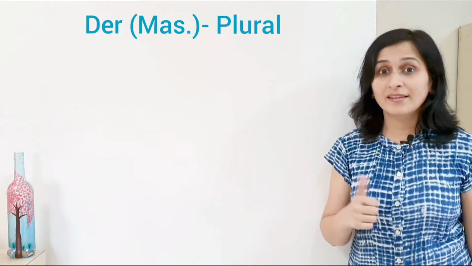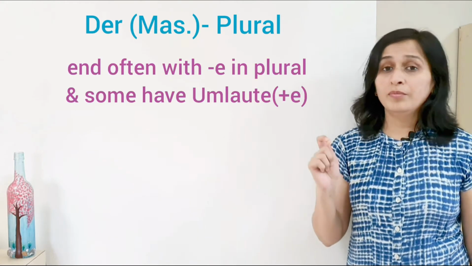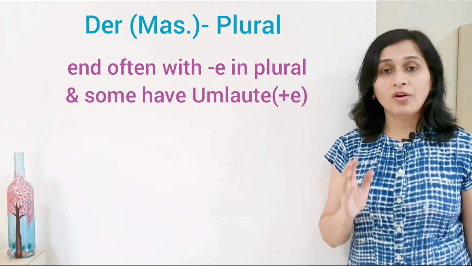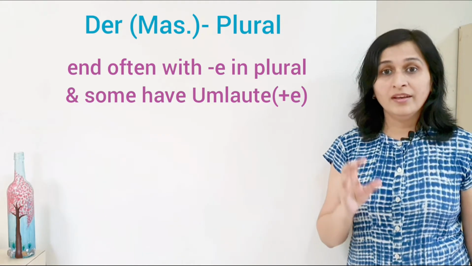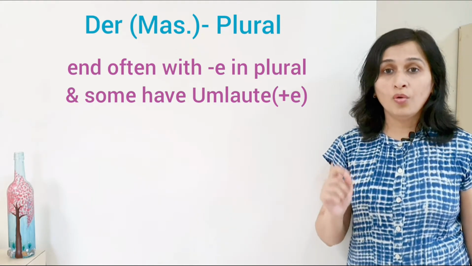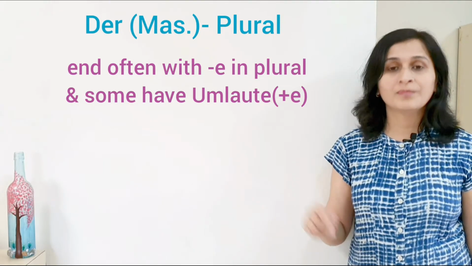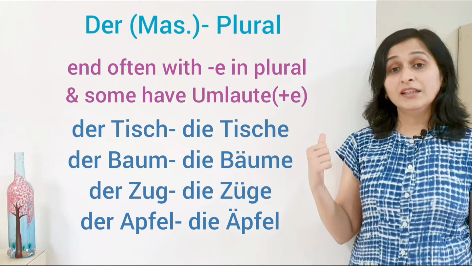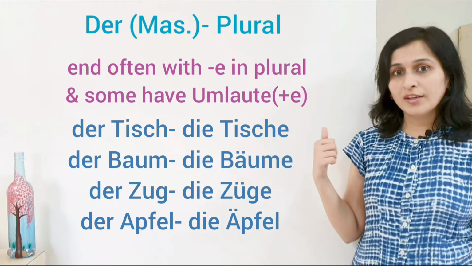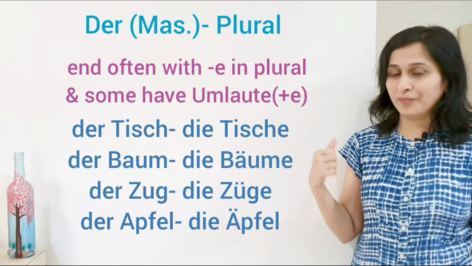Masculine article is der. Männliche Nomen enden oft mit e im Plural. Masculine nouns end often with e in plural. Some nouns that have a, o, u, that is a, o, u, also carry umlaute in their plural forms. Zum Beispiel der Tisch, table, die Tische, tables. You can see that there is addition of e in the end in the plural form.